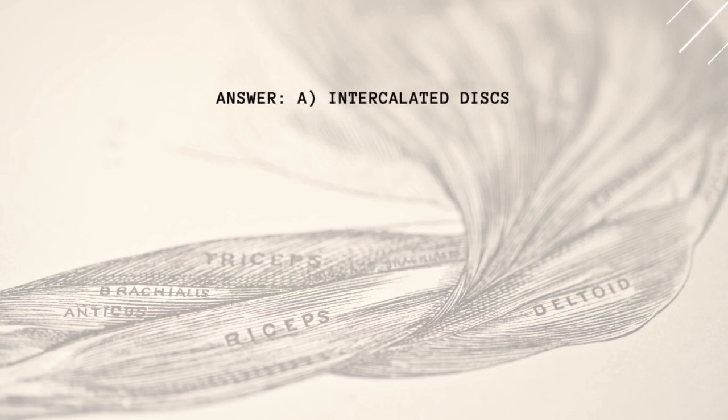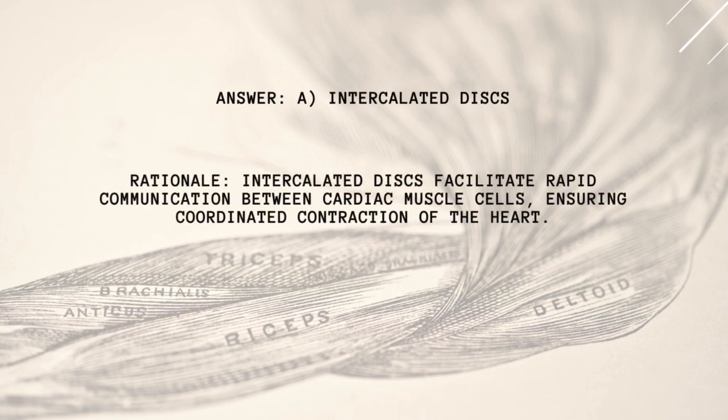Answer: A. Intercalated discs. Rationale: intercalated discs facilitate rapid communication between cardiac muscle cells, ensuring coordinated contraction of the heart.